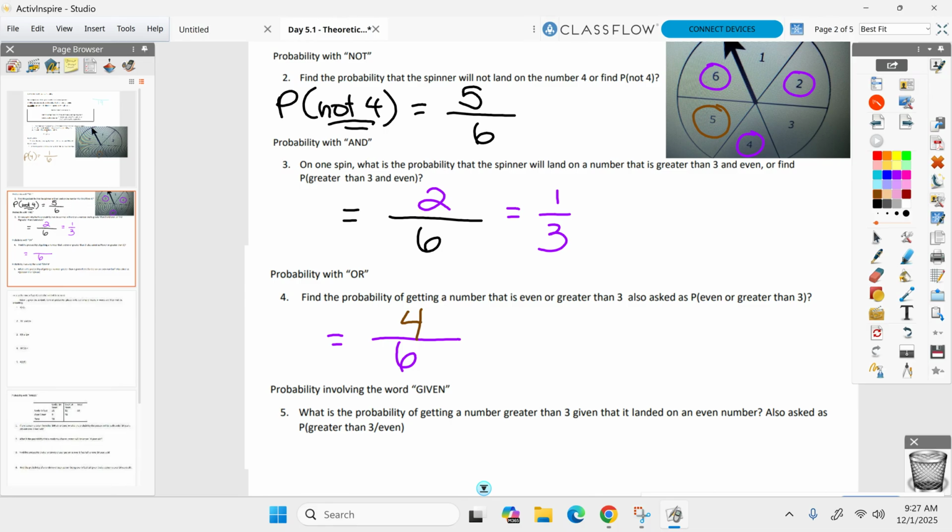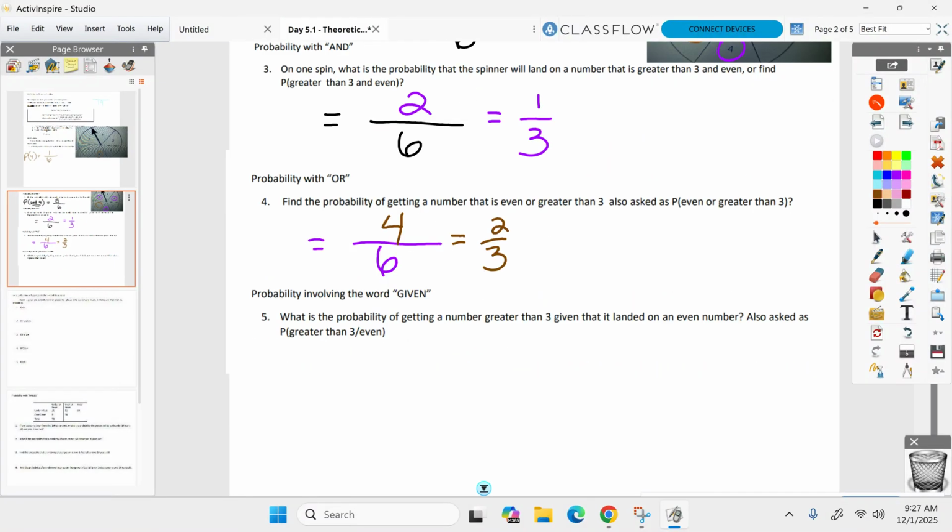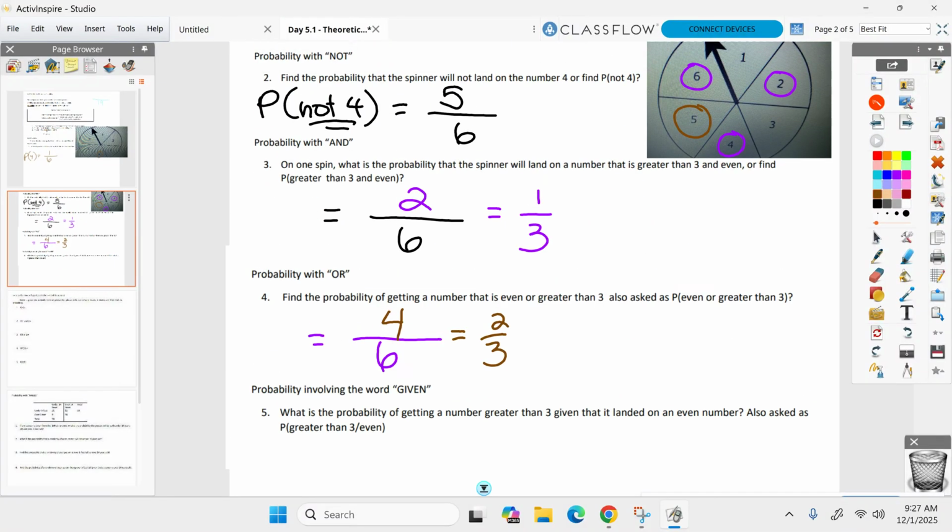You cannot count something twice. If it's been counted already, it's been counted. You don't count it again. And then again, you may see 2/3 out there. Okay, 2/3. All good with the or? It can be this or that, but I can't count something twice, because now this is totally something new for many of you.